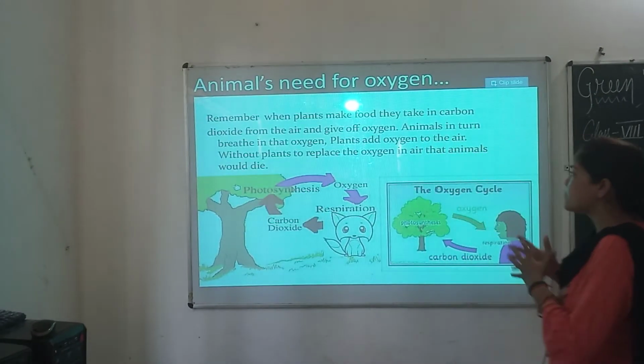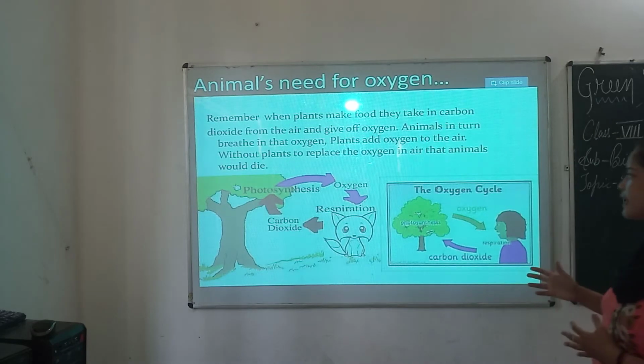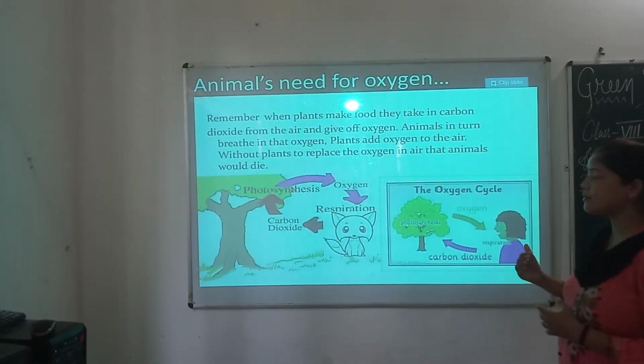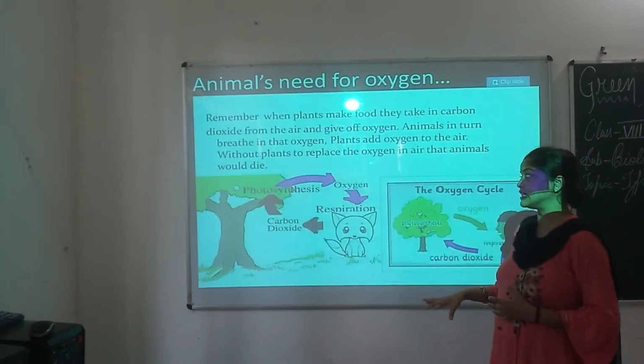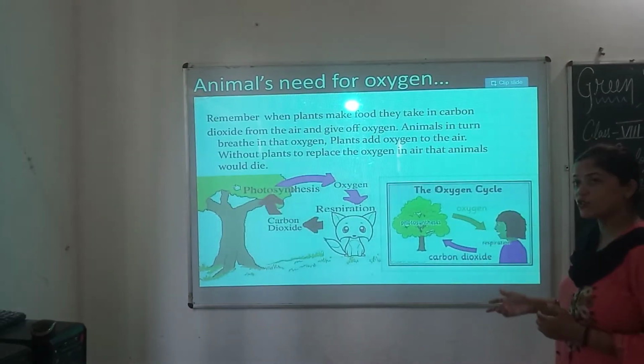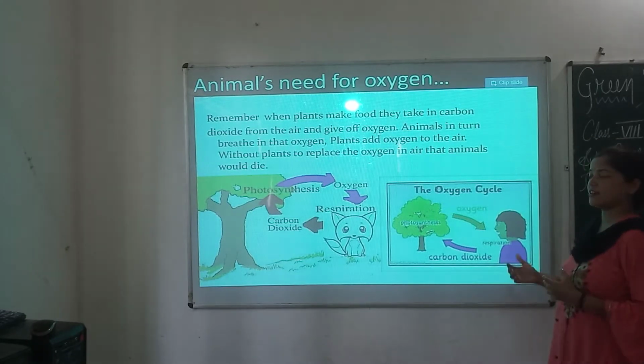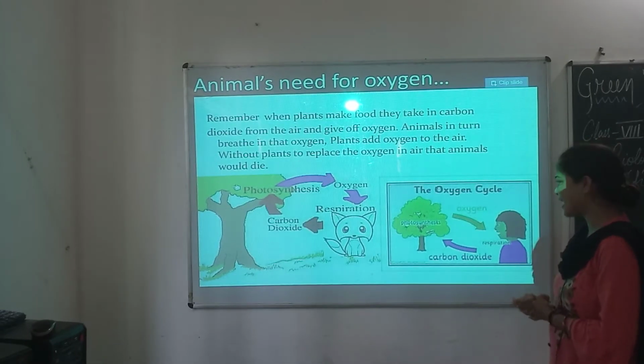Remember, when plants make food, they take in carbon dioxide from the air and give off oxygen. Animals in turn breathe in that oxygen. Plants add oxygen to the air. Without plants to replace the oxygen in air, animals would die.